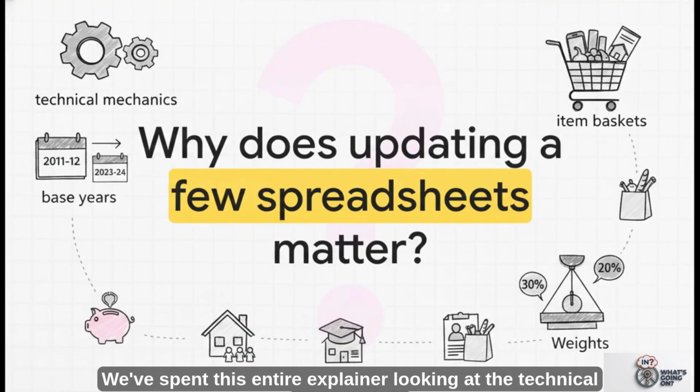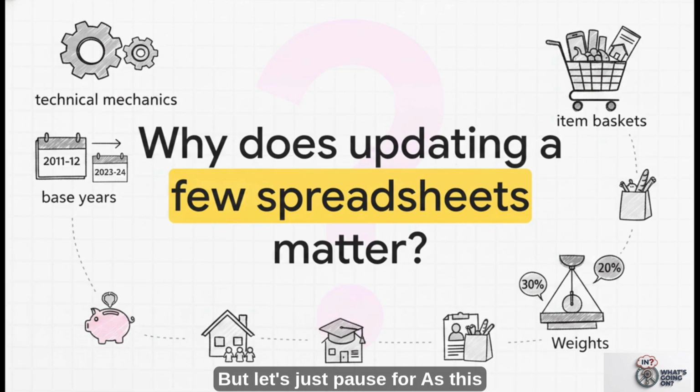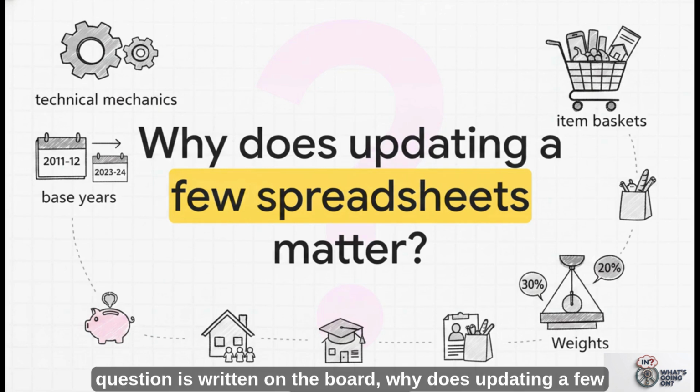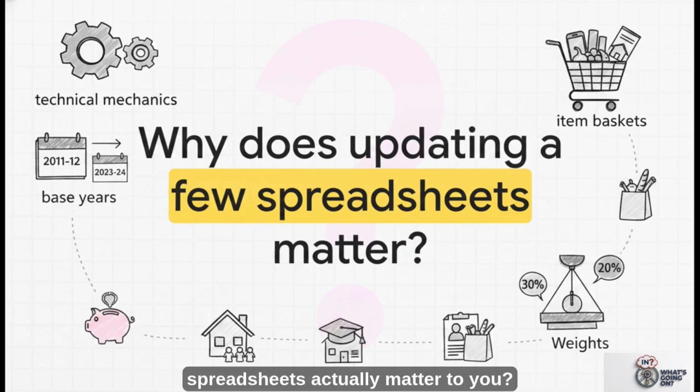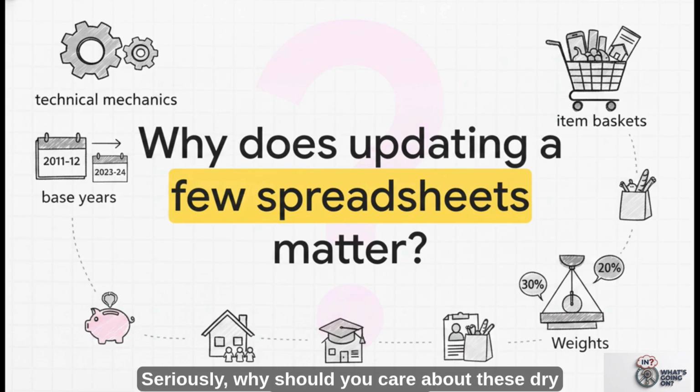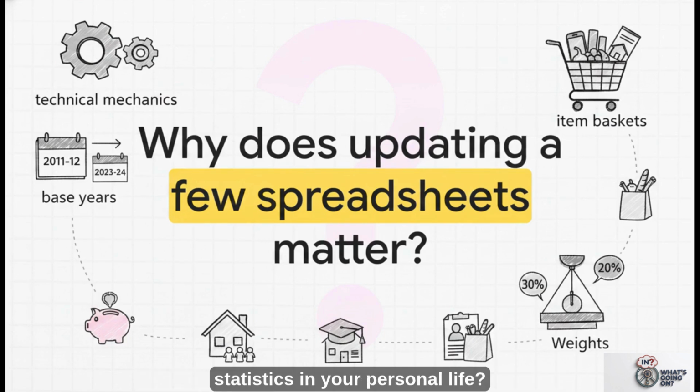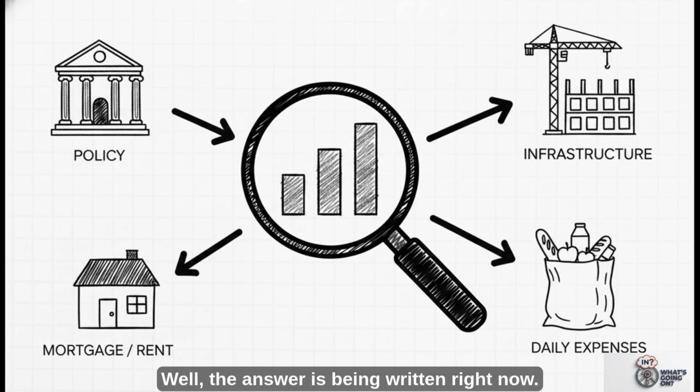We've spent this entire explainer looking at the technical mechanics, the base years, the item baskets, and the index weights. But let's just pause for a second, as this question is written on the board. Why does updating a few macro-level spreadsheets actually matter to you? Seriously, why should you care about these dry macroeconomic statistics in your personal life? Well, the answer is being written right now. True data equals real policy.